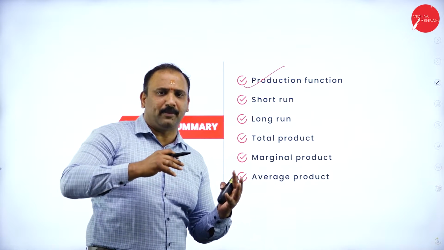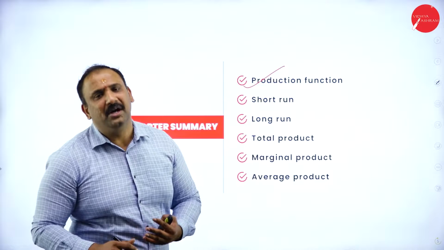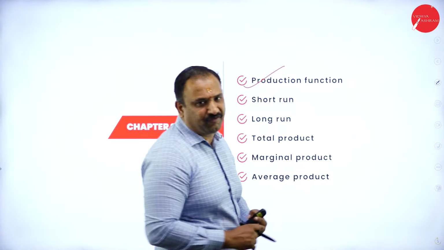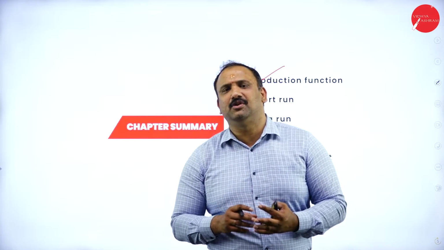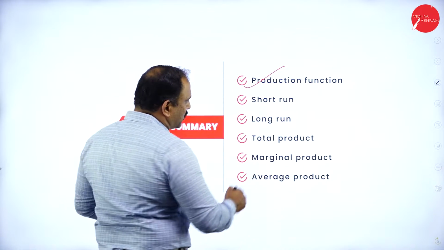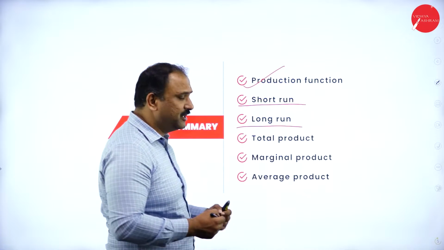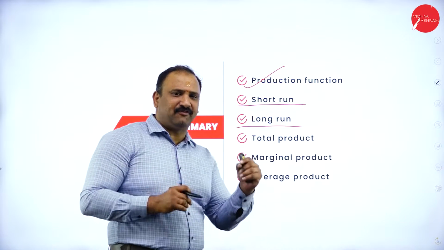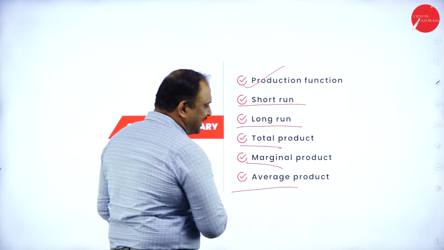So we are going to talk about so many other factors there. It's a land, labor, capital function altogether. But let me take this factor. Whenever I talk about the production function, it is about the labor and the quantity. So it's a function of labor and quantity, the input versus the output, which I'm talking about. We're going to talk about short run curve, long run curve. Of course, yes, these are very important. So when I say short run, that means a limited period of time, and a long run is definitely a longer duration. Total product, marginal product, and the average product.